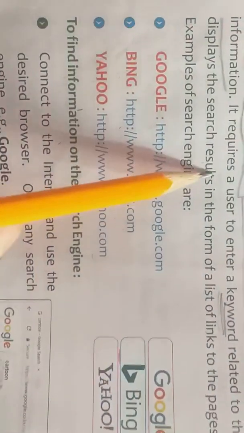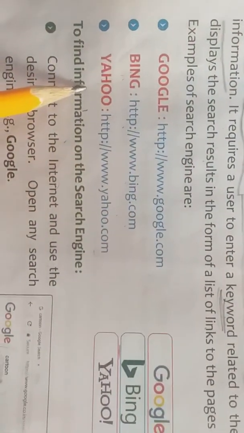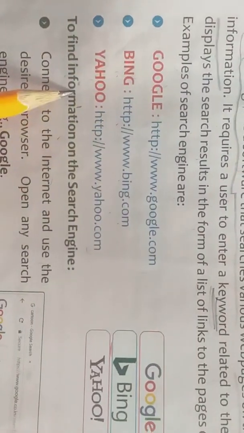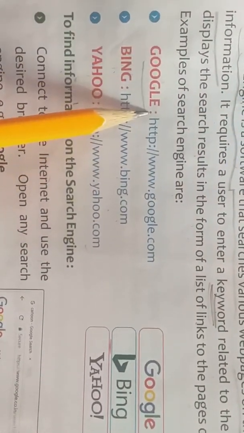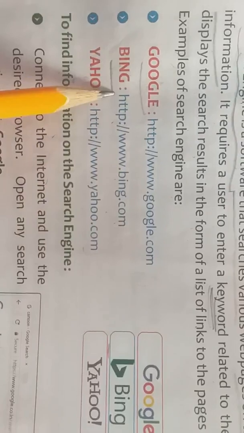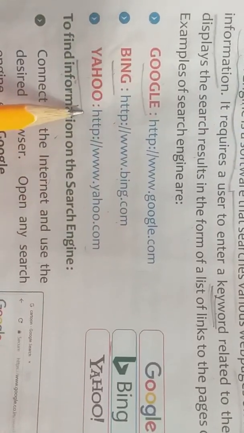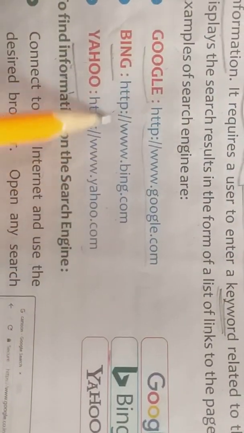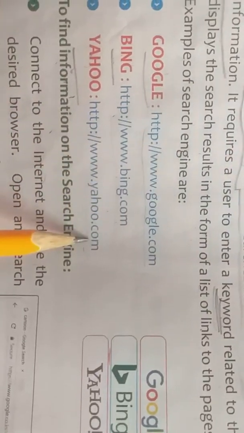So examples of search engines are Google, Bing, Yahoo. Yes, these are the examples of search engines. With the help of Google also we can search any information. Bing we can use, Yahoo we can use. And these are the website names that we can use.